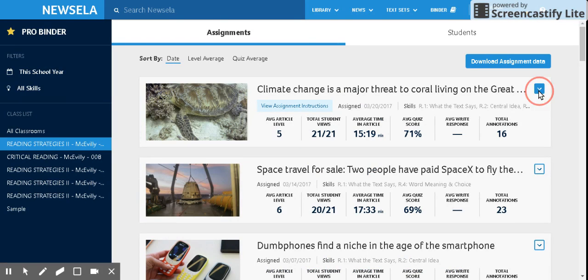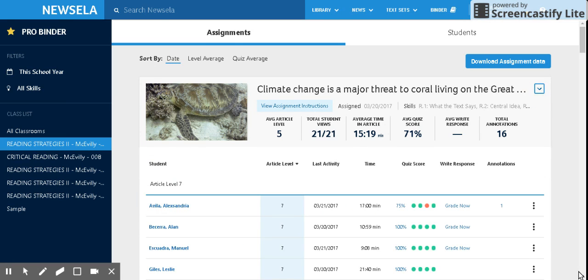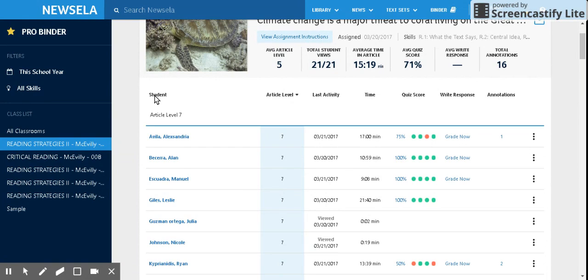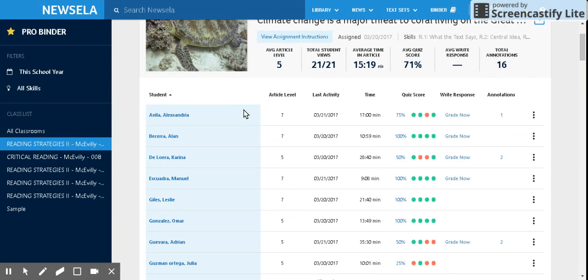So these happen to be the last couple of articles that I've assigned to my second period class. If I click on this drop-down arrow right here, it opens up and shows me my students. I like to sort my students alphabetically just because I'm used to seeing my roster that way. And then I can see what level the student is reading at, the last time they've had the activity, the day that we assigned it, how much time they spend, their score. I can look at their written response. I can open it up and see what Alex wrote to me. I can respond to her. I can see what she annotated. I can also come over here and reset the quiz if for some reason she feels or I feel that we need to kind of redo that. I have that capability in my pro feature binder.